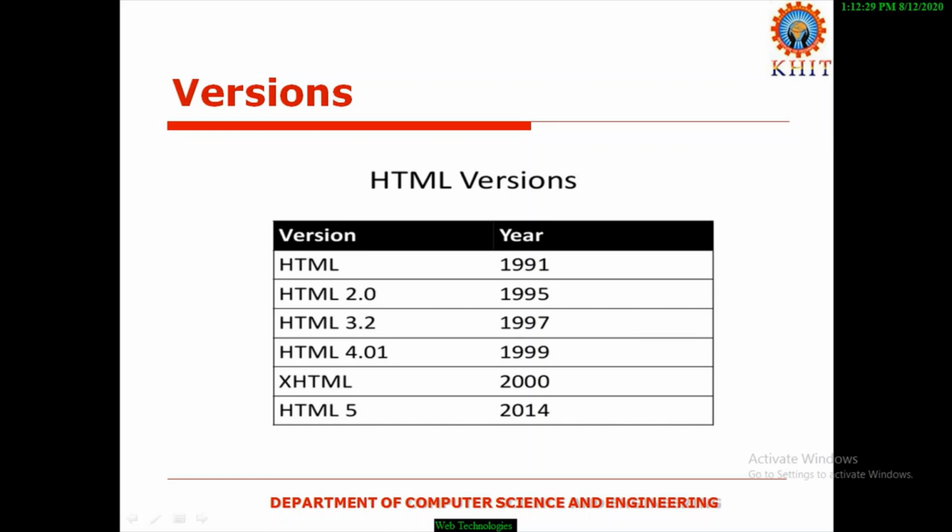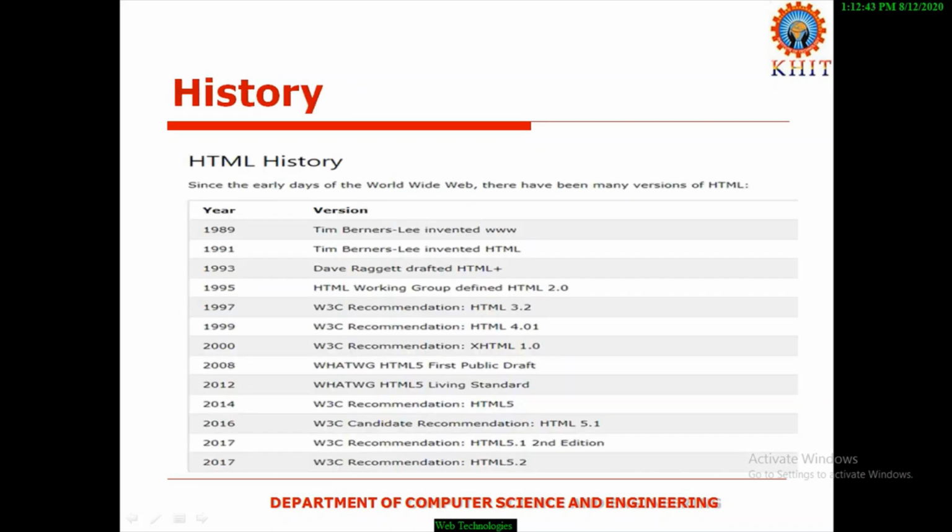HTML5 supports audio, video, etc. Such facilities are not available in the earlier versions of HTML. This is the history. In 1989, Tim Berners-Lee invented the web, that is, the World Wide Web. In 1991, Tim Berners-Lee invented HTML, and the rest are different versions introduced in different years. And the latest version of HTML is HTML 5.2. It was introduced in 2017.